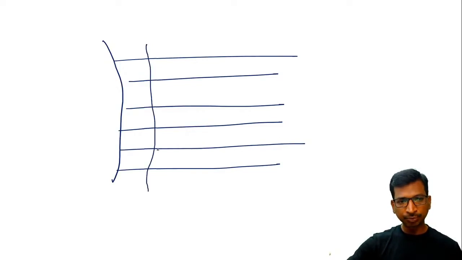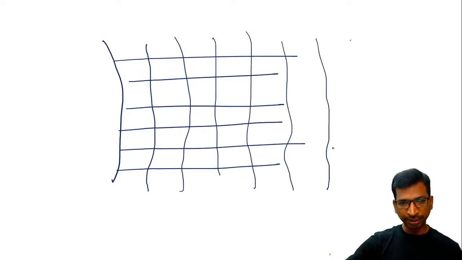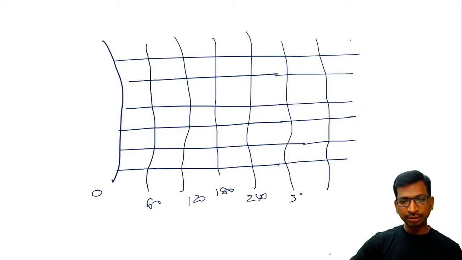Straight away connect the first mode, second mode, third mode, fourth mode, fifth mode, and sixth mode. Extend the graph. Now let us mark 0 degree, then 60, 120, 180, 240, 300, and 360. So this is the degree value.